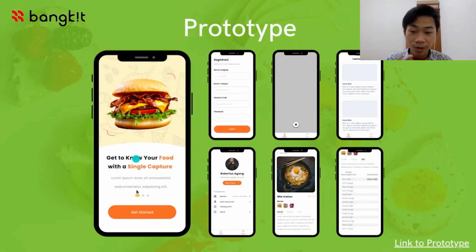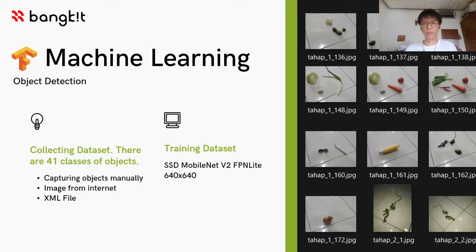This is the prototype of our app. From left to the top right, we have welcome page, register page, home page, result page, profile page, and the last two are detail pages. The next one is machine learning.